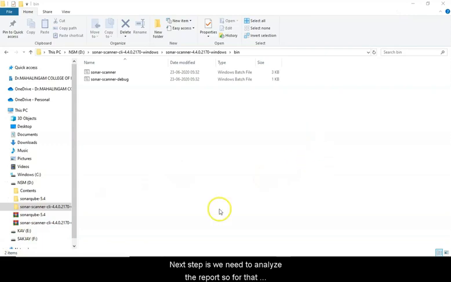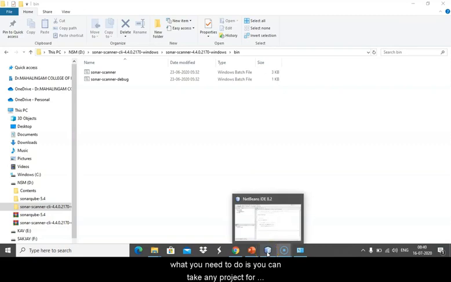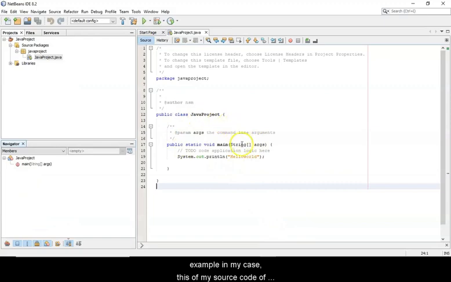Next step is we need to analyze the report. For that, what you need to do is you can take any project. For example, in my case, this is my Java source code. Now I want SonarQube to analyze this class file and give me a report on whether everything is fine, and if there are issues, then it should tell me what the issues are.